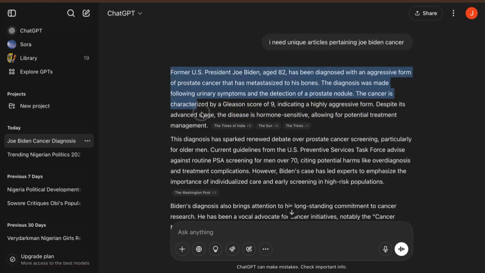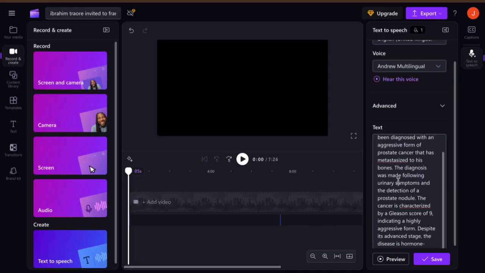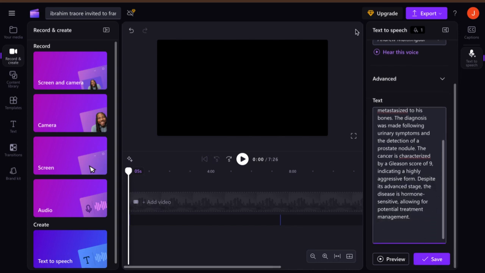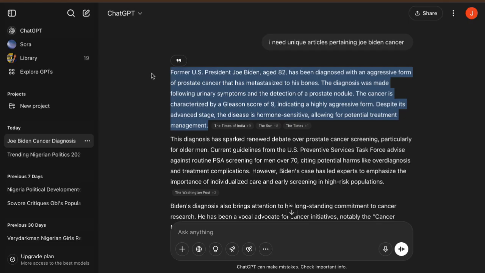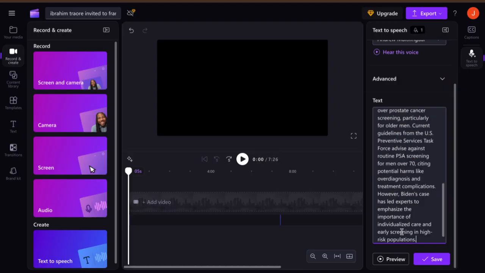So first of all, we pick this, yeah, and we go to Capcut and we create it on Capcut. So you can see we do that, we paste it here. So, and what next are we going to do? We're going to go back to the diagnosis. So we cut it, we put it there also.